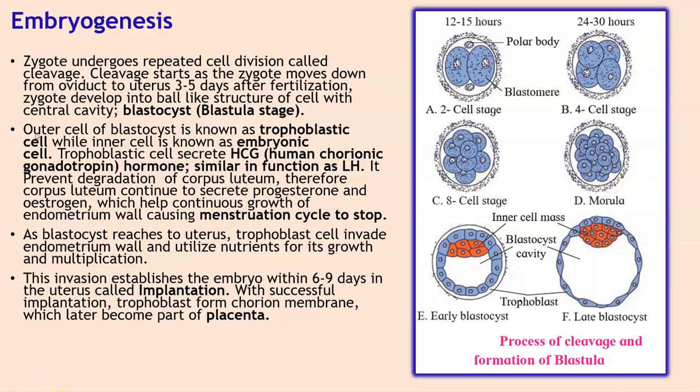After cleavage, we have blastulation. During blastulation, a hollow and multicellular blastocyst is formed from the 16 to 32 cell stage of the morula. The blastocyst now reaches the uterus and starts absorbing glycogen-rich uterine milk.